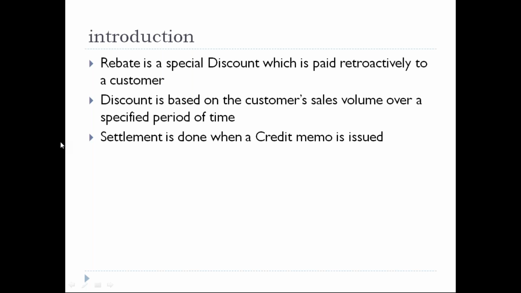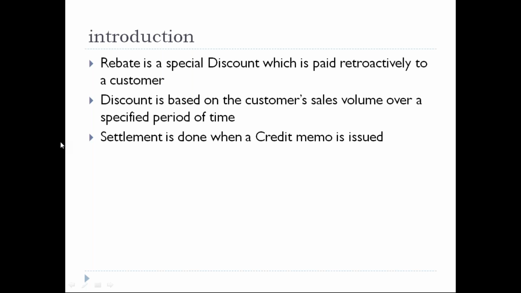A rebate is based on the customer sales volume, and it is over a specified period of time. So it's not for a particular transaction only. We are paying the customer on the volume of transactions he made, or on sales volume, over a particular period. So it can be 3 months, or quarterly, or yearly. And settlement is done when a credit memo is issued.